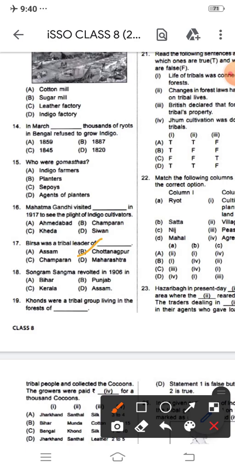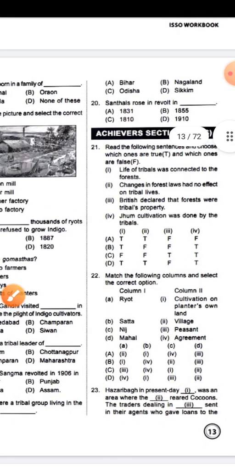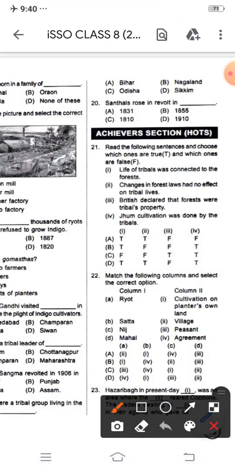Next is 18. The Songram Sangama revolt in 1906 was in. Options: Bihar, Punjab, Kerala, Assam. The correct option I'm going to choose is option D, Assam. Next, Khonds were the tribal group living in the forest of Dash. Options: Bihar, Nagaland, Odisha and Sikkim.